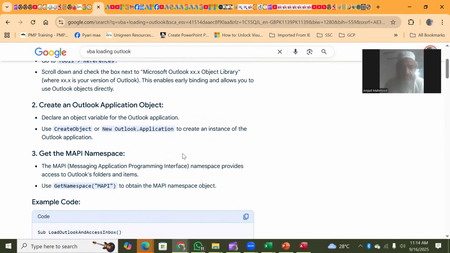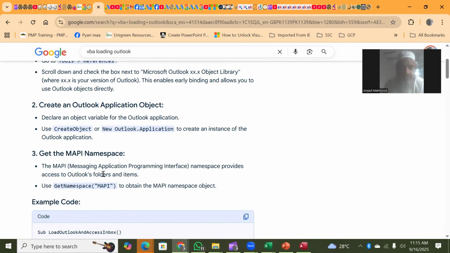The next thing we do is create an Outlook application object. Declare an object variable, and this is how the Outlook object is created. Once it is declared, you create the object, a new Outlook application, to create an instance of the Outlook application. The third is the MAPI namespace, the messaging application programming interface.